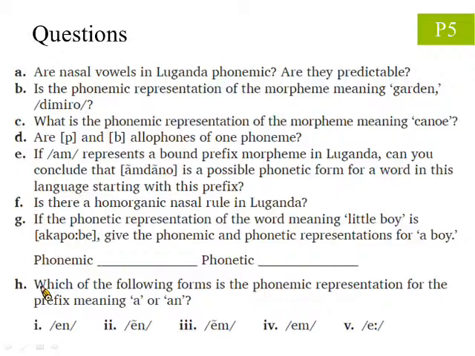Question G says, if the phonetic representation of the word meaning little boy is agapobe, give the phonemic and phonetic representations for a boy. Question H asks, which of the following is the phonemic representation for the prefix meaning a or am?